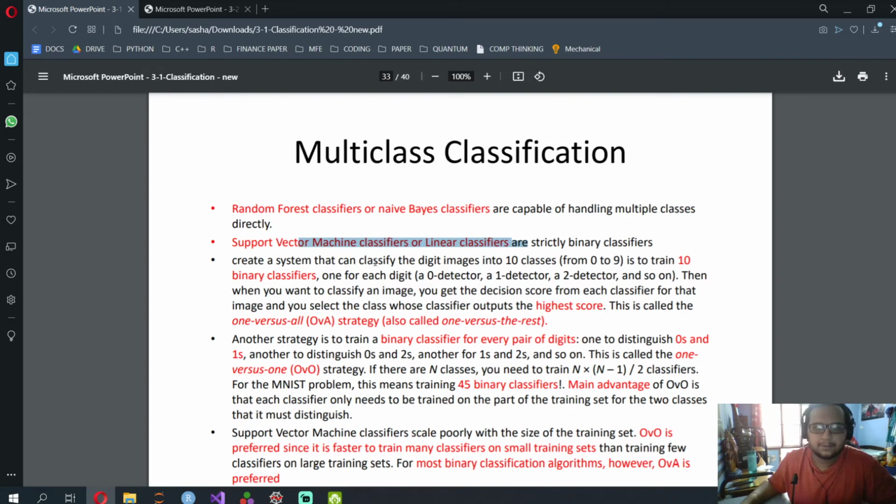They first go from 0 to 9, and they first take 0. Is it a 0? They do a 0 detector, then a 1 detector, then a 2 detector, and so on. So this means that if there are n classes, there will be n detectors or n machine learning classifiers. Okay, there will be n classifiers. This is called one versus all, because you take one class and detect it against all the other classes. Then it outputs the highest score for the 0 detector, the 1 detector, the 2 detector, and hence it's called one versus all.